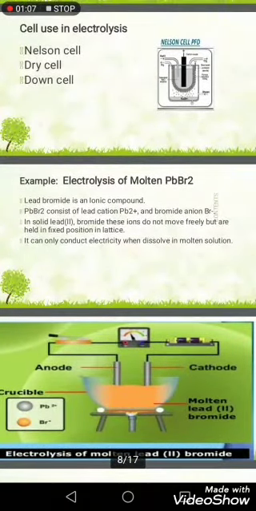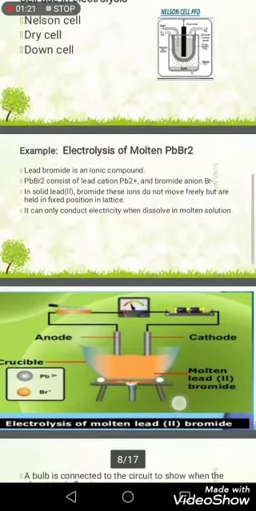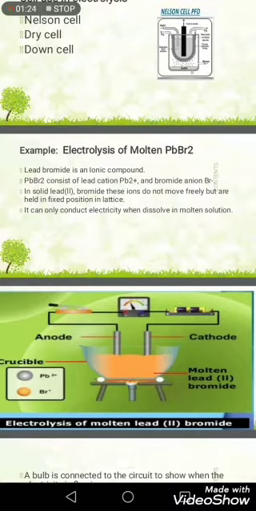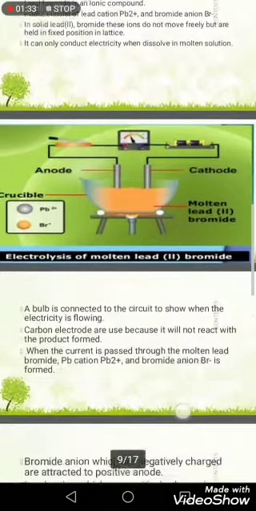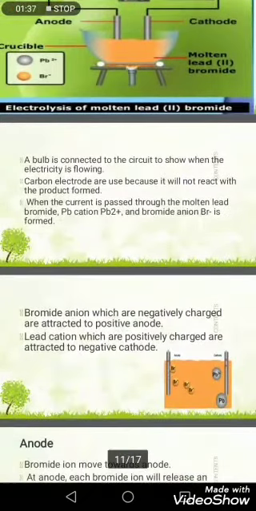Example: electrolysis of molten lead bromide. Lead bromide is an ionic compound. Lead bromide consists of lead cation and bromide anion. In solid lead bromide, these ions don't move freely but are held in fixed positions in a lattice. It can only conduct electricity when molten. A bulb is connected to the circuit to show when electricity is flowing.